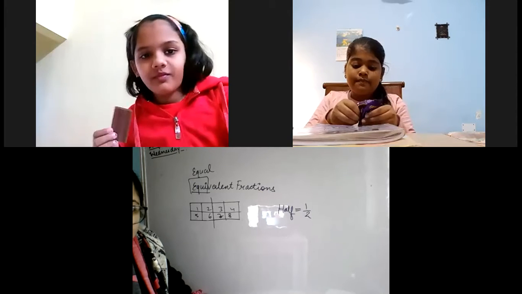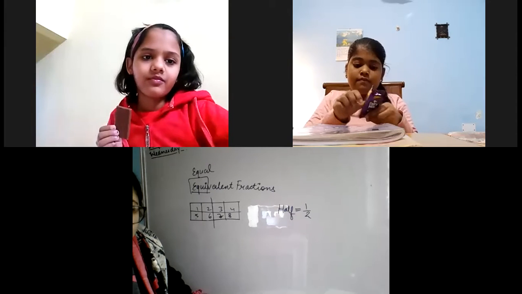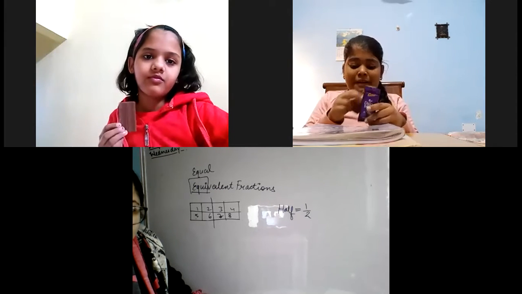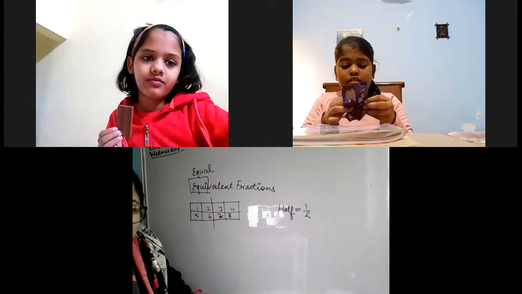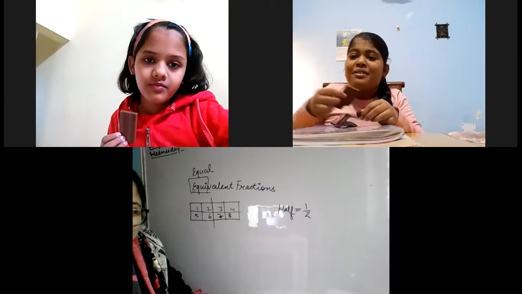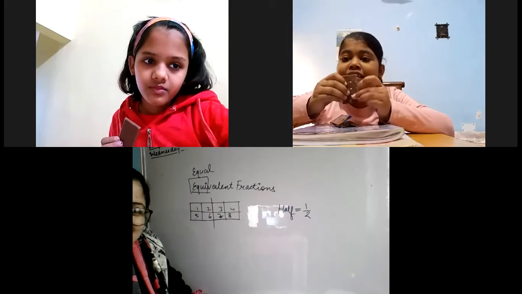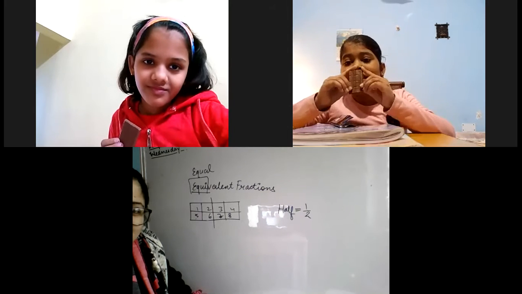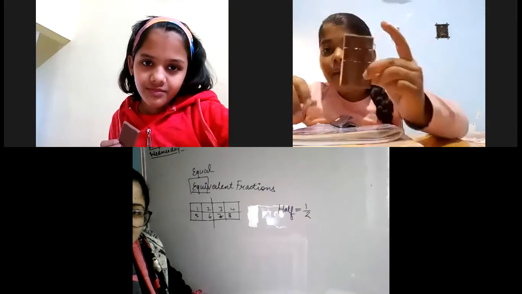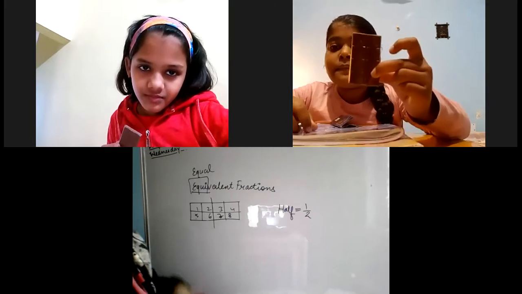Pratishtha, you also take out your chocolate. Anjali is also having chocolate and Pratishtha is also having chocolate. How many parts does it have, Pratishtha? Is it a broken one? Okay, stick it together. Show it to us. Bring it closer. She is also having 8 parts.